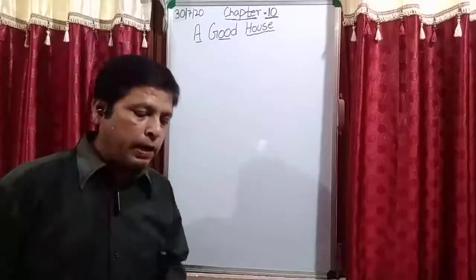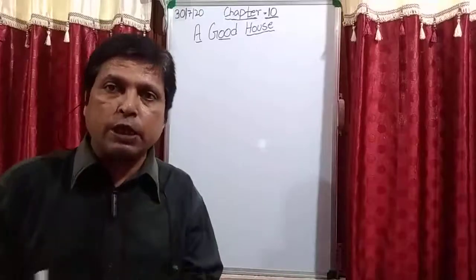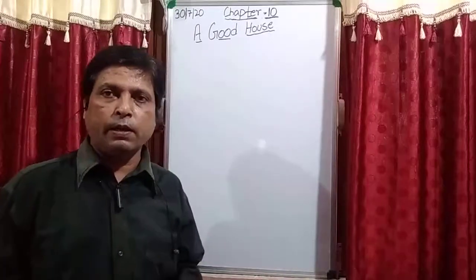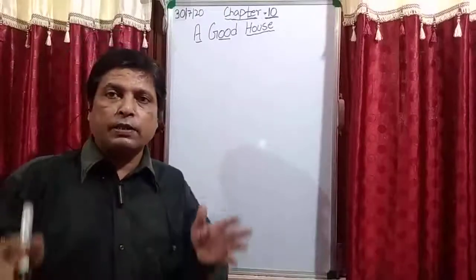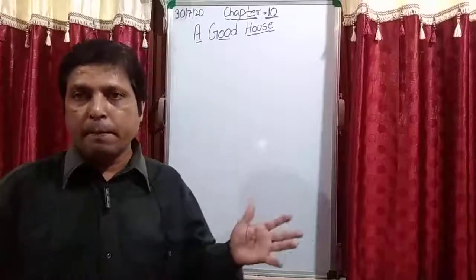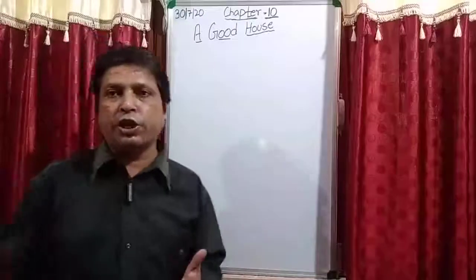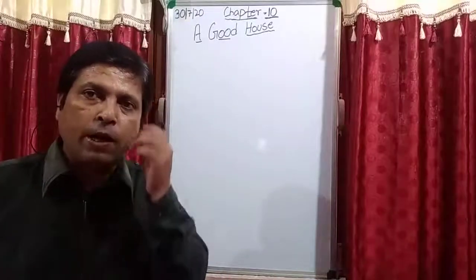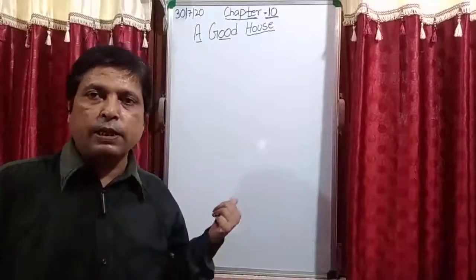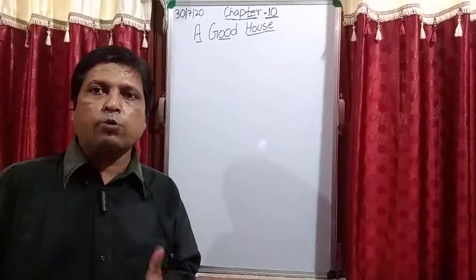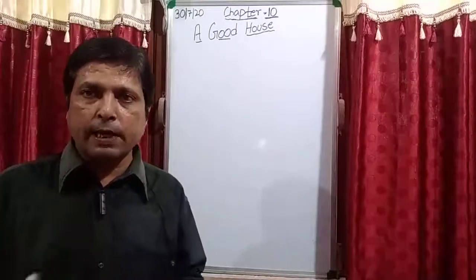So firstly, student, try to understand that whether the house is a kacha house or a pakka house, it doesn't matter. Whether it's a very small house or a very big house, it doesn't matter. There are some conditions according to which we can say that this house is a good house. बेटा, आपका हाउस कच्चा हाउस है या पक्का हाउस है, इट्स अ स्मॉल हाउस और इट्स अ बिग हाउस, इट डजंट मैटर.